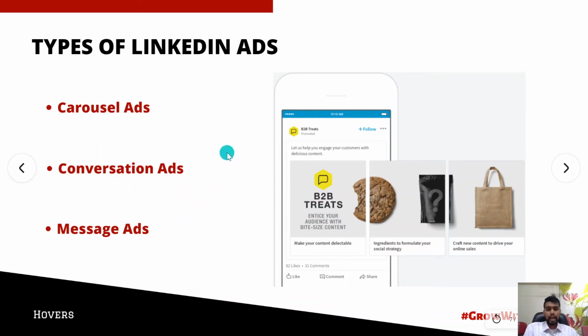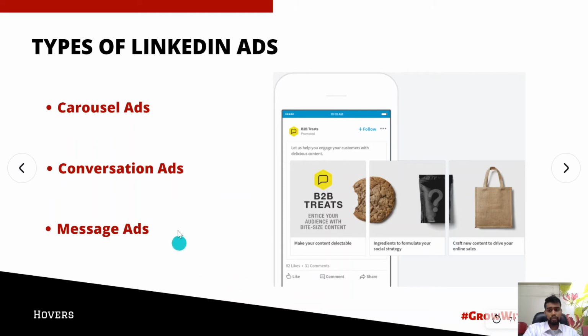Then there are conversation ads. It might be text ads, it might be photo ads. Conversation ads are basically to get messages, to get text, or to have a lot of comments and mentions on your post. So conversation ads are like an icebreaker for your business. The first conversation that you might start is: what are the services that you are providing, what is the price for your services, can we schedule a meeting. These kinds of ads can be run on LinkedIn as well.